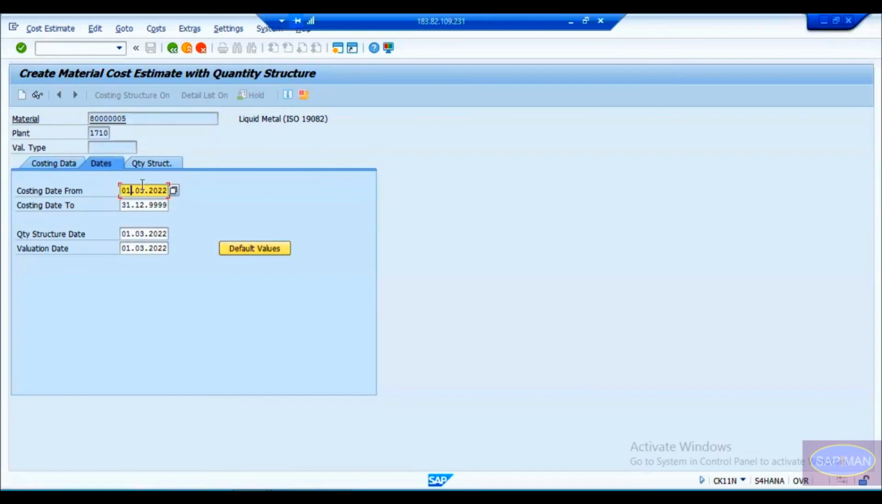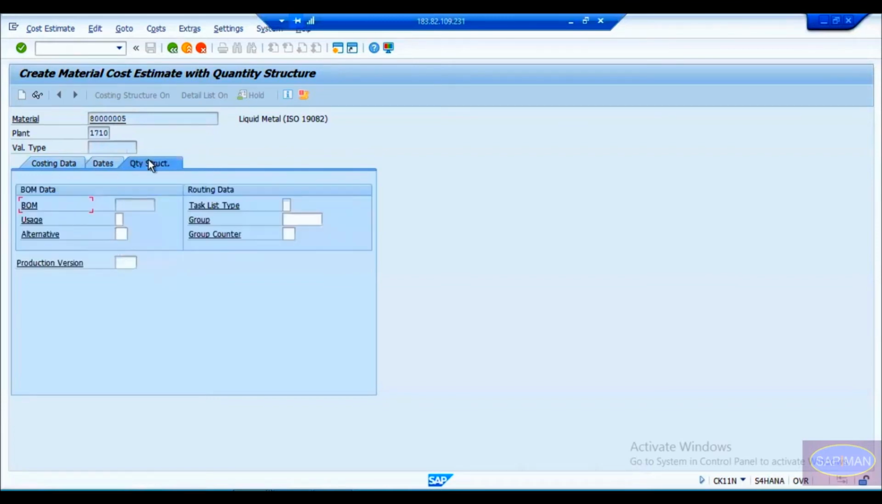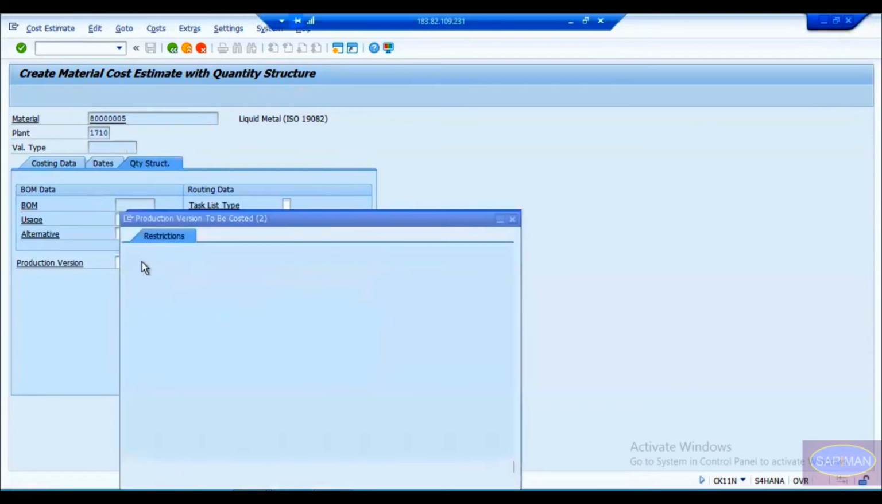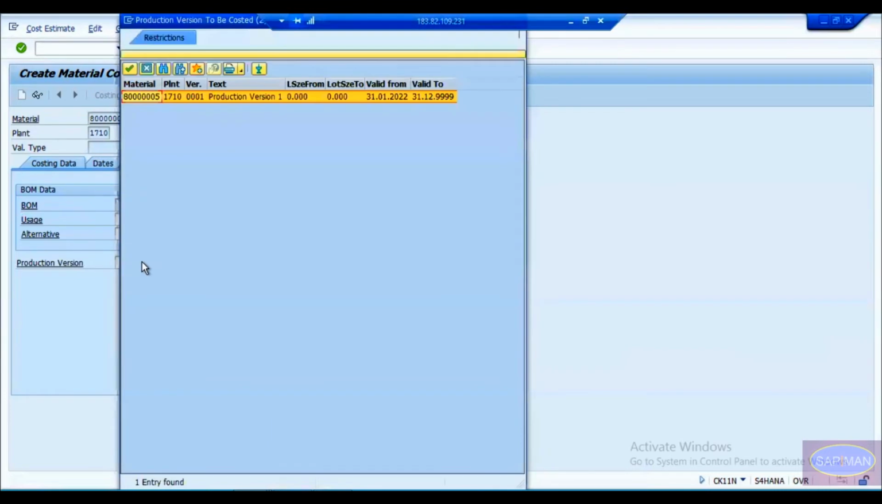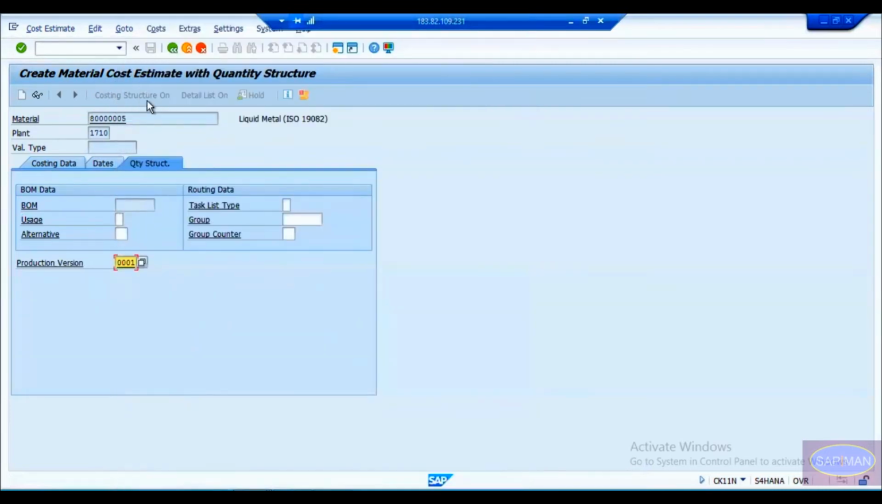So what does this date mean? Basically costing date from which you are doing the costing. Okay, and from which date you are taking the quantities, structure date and valuation date. So this date you have to enter it here and go to the quantity structure, and here you select the production version. Okay, so in my case I have only one production version. I don't have multiple production versions. I can select any one of the production versions.